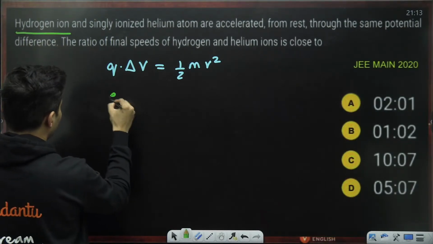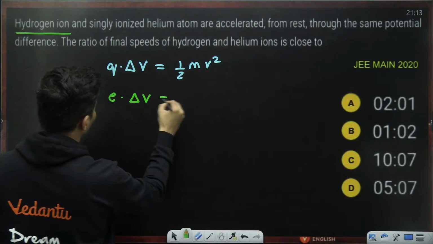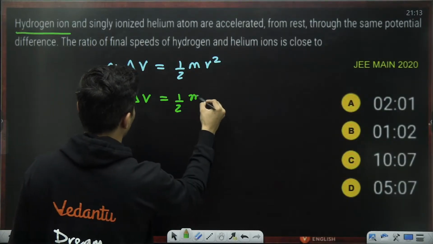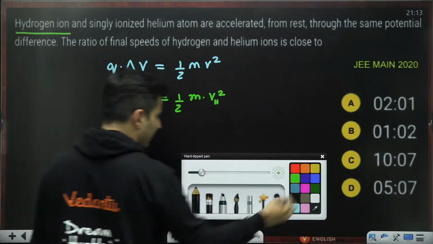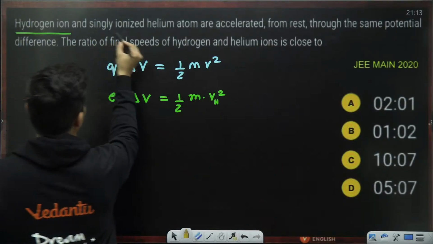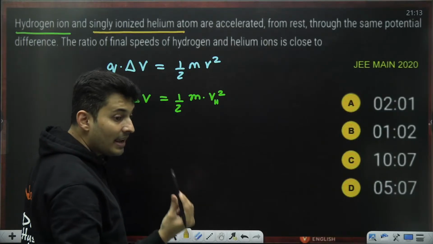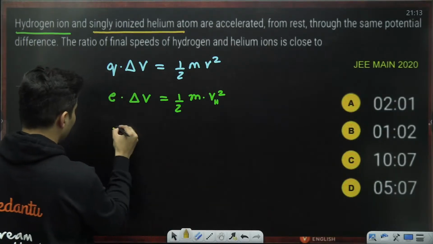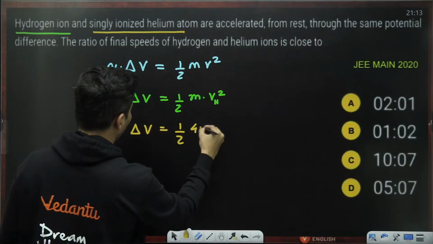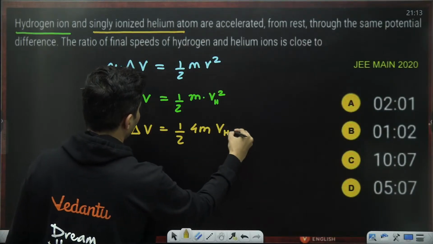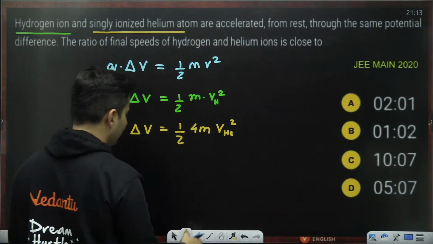Hydrogen means the charge is e, same potential difference delta V, mass of hydrogen is m, speed of hydrogen Vh squared. Next, I will use singly ionized helium, not doubly ionized. So the charge is e, delta V, mass is 4 times m, and this is helium's speed. Left hand side is the same, only the right hand side is different.